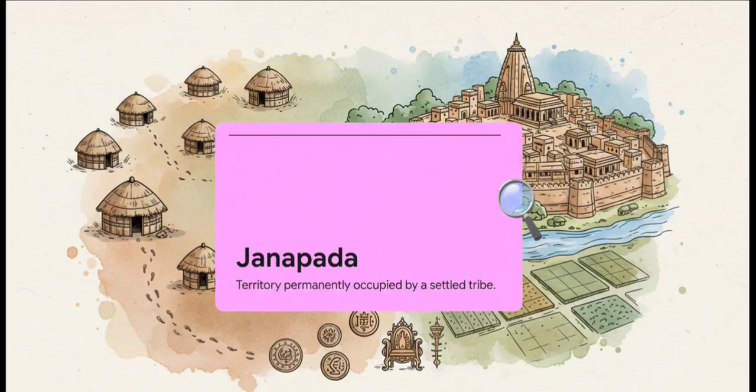Okay, let's kick things off with Section 1, from tribes to territories, the shift to settled life. To really unlock this era, there's just one Sanskrit word you need to know, and that is Janapada. So Jana means tribe or people, and pada means foot. It literally means your geographical footprint. Basically, overnight, where you lived became way more important than who your ancestors were. And as these Janapadas grew larger and absorbed their neighbors, they leveled up into Mahajanpadas, or great states.